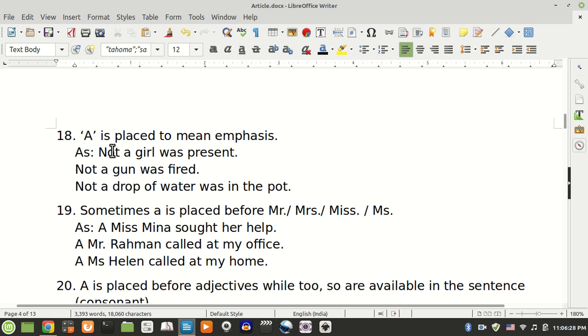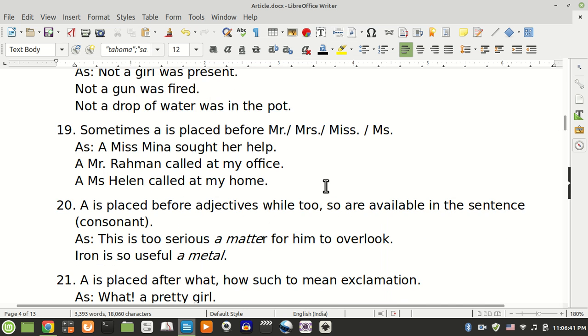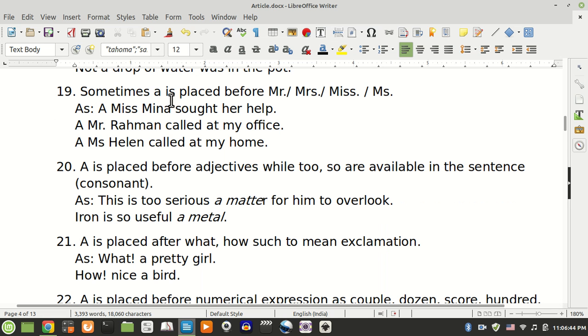Rule 18. A is placed to mean emphasis, as not a girl was present, not a gun was fired, not a drop of water was in the pot. Rule 19. Sometimes a is placed before Mr., Mrs., Miss, Ms. As, a Miss Mina sought her help, a Mr. Rahman called at my office. A Miss Helen called at my home.